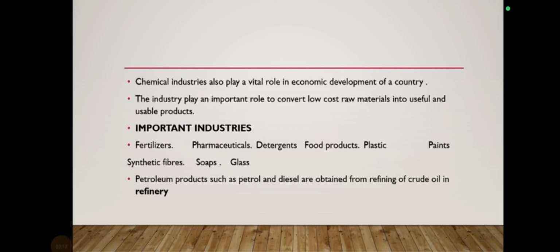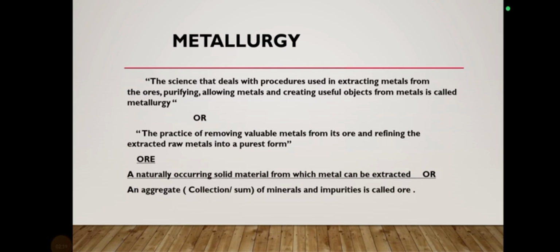So now let me start the very first industry, which is called metallurgy, and it is a very vast industry, and it has been given a place as a new branch of chemistry. It means that metallurgy is now discussed as a new branch of chemistry. It shows the importance and the vast usage of this industry.